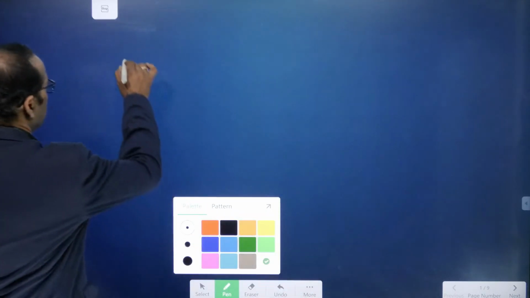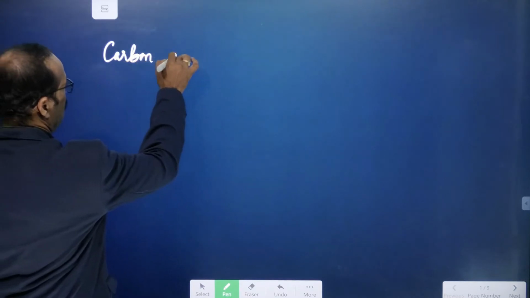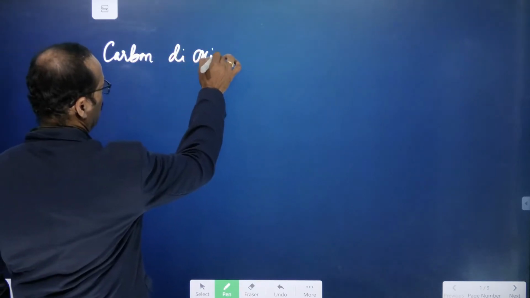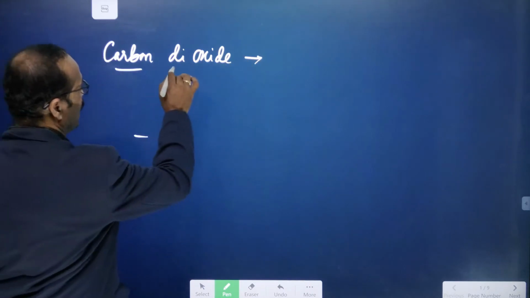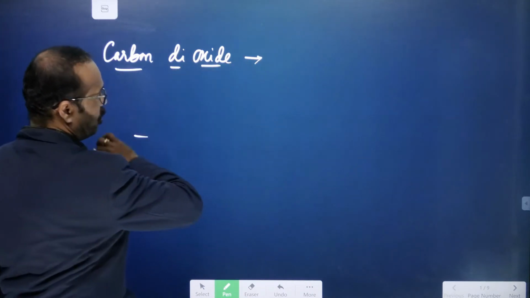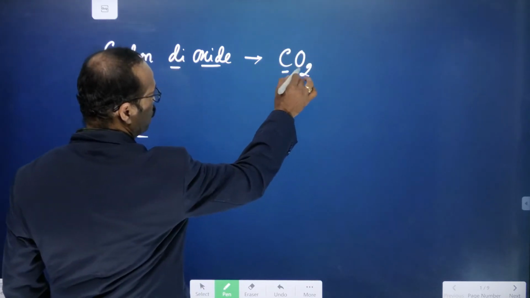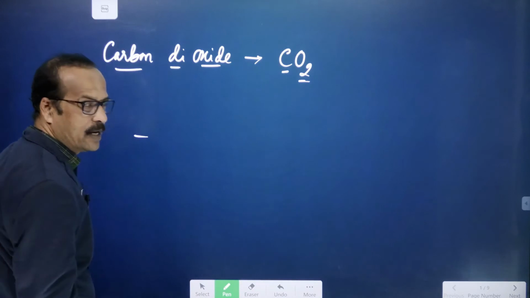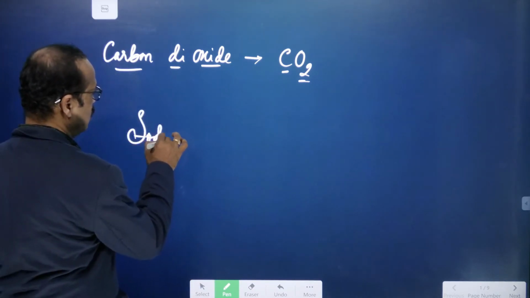So carbon dioxide, for example. Here carbon, di means two, oxide means oxygen. So CO2. Here two different elements are there: one is carbon and the second is oxygen. Then you come to sodium chloride.